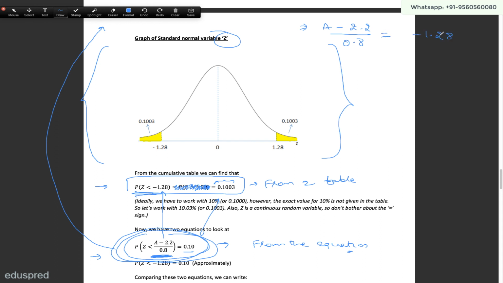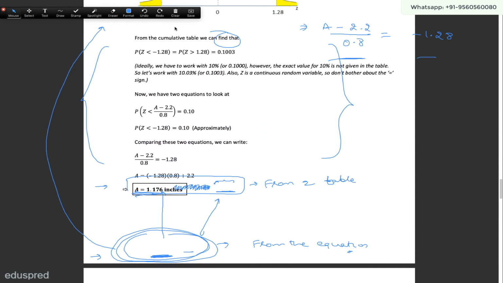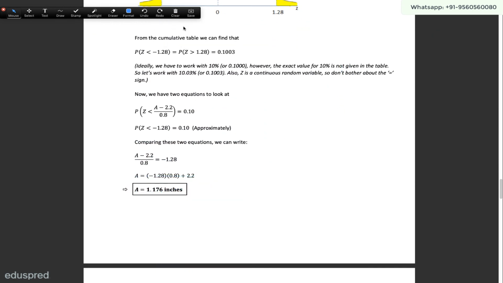This may not be exactly equal to minus 1.28 because over here we have a slightly different number, but it's a close approximation, so we can still write an equal sign. Now all we have to do is solve for the value of a. That's what I have done over here, comparing these equations, and from here you can figure out the value of a.